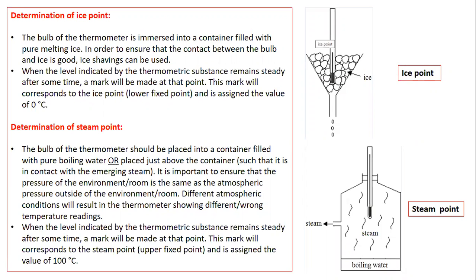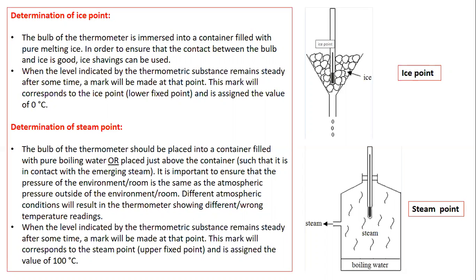You just use crushed ice and immerse the bulb of the thermometer inside the crushed ice and wait for a certain time. And after a certain time, it is clearly visible to you that the mercury level remains steady at 0 degree centigrade, and this 0 degree centigrade is considered as ice point or lower fixed point.